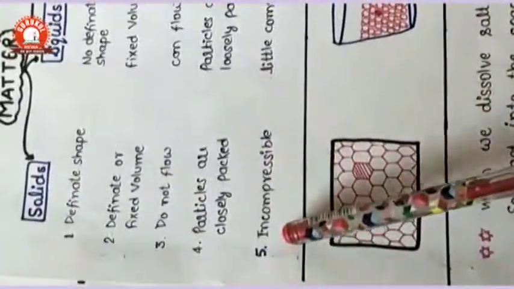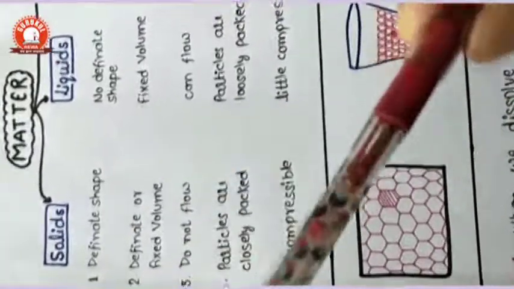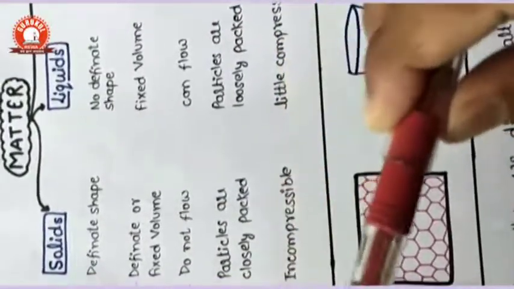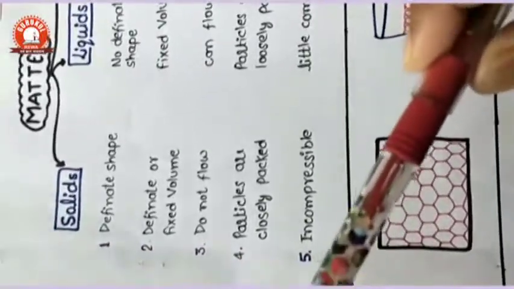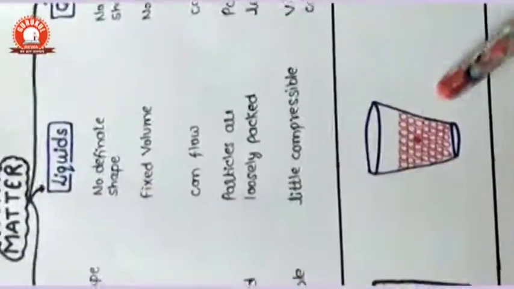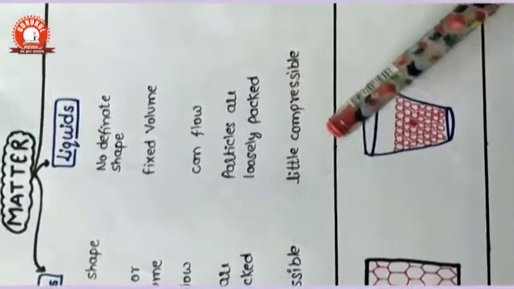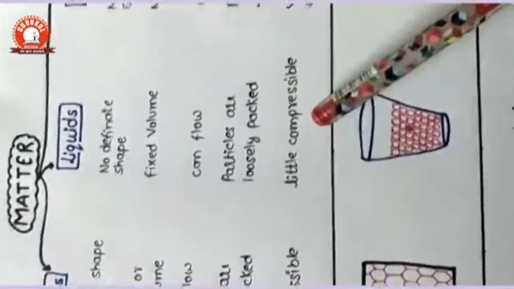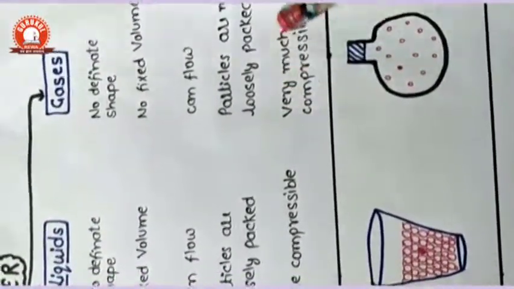And the fifth, incompressibility. It means if you press a solid, it does not change its structure. It means that they are incompressible. If you press it, generally a solid will not be pressed. In case of the liquid, little compressible. If you press a liquid, its shape changes a little, so it is slightly compressible. But in case of the gas, it is very much compressible.